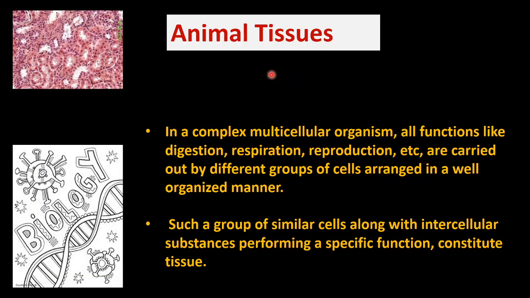Okay. What are animal tissues? Since we all know that cells combine together to form a particular type of tissue, and that tissue later on forms an organ system, and then an organism is formed. Or more specifically, cells combine together, they form a tissue, that tissue forms the organ, that organ forms an organ system, and then eventually an organism is formed. So this is the hierarchy which we are learning from our class 8, right? This is a simple thing which I have told you right now. So let's read out what is being written over here.